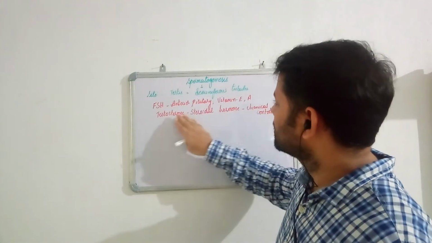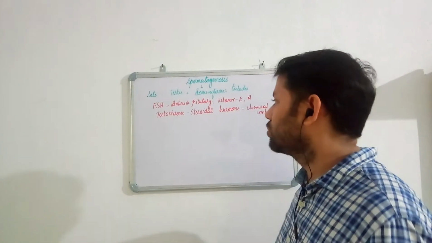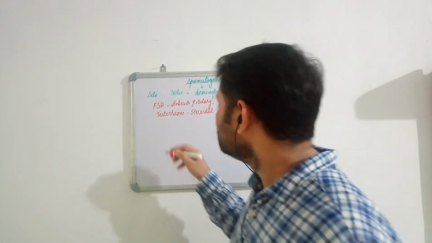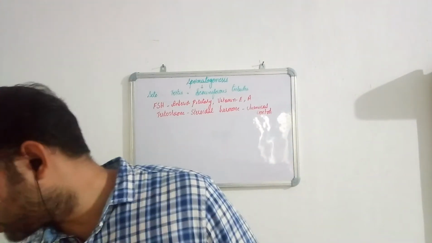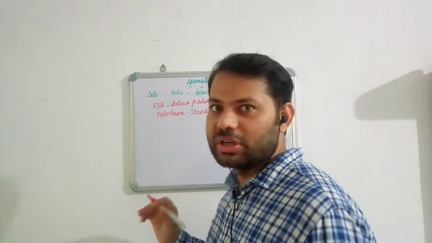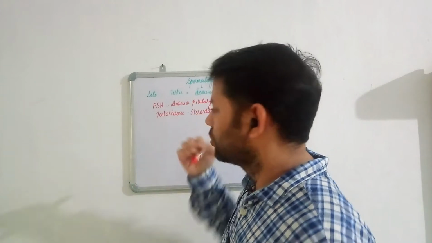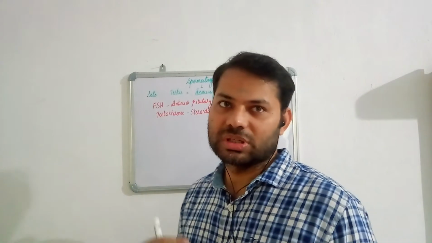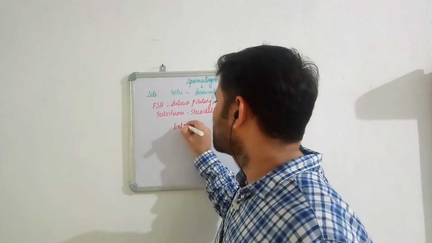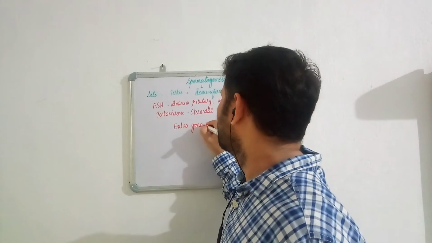So the first requirement is follicle stimulating hormone produced by the anterior pituitary. Vitamin E and vitamin A are also required, and testosterone is also very much essential. Now the process of spermatogenesis begins in seminiferous tubules, as already discussed. The cells involved in the process of spermatogenesis are extragonadal in origin.